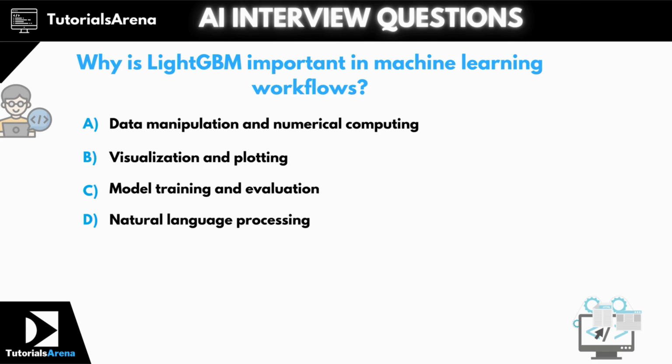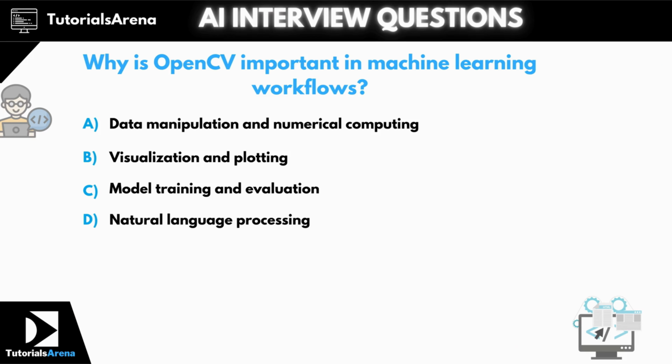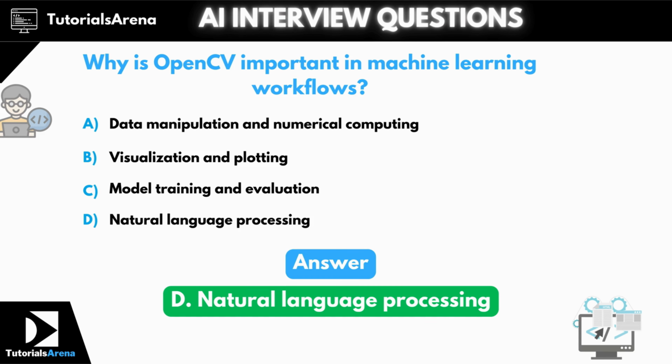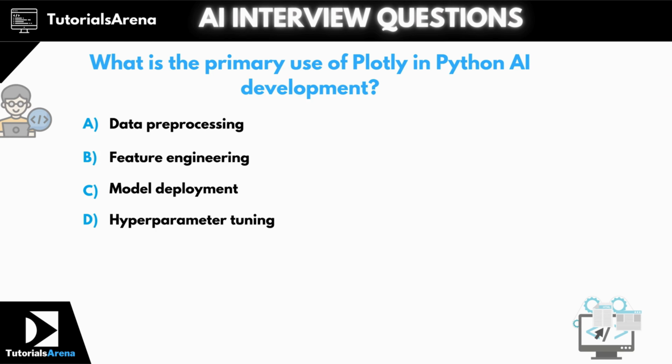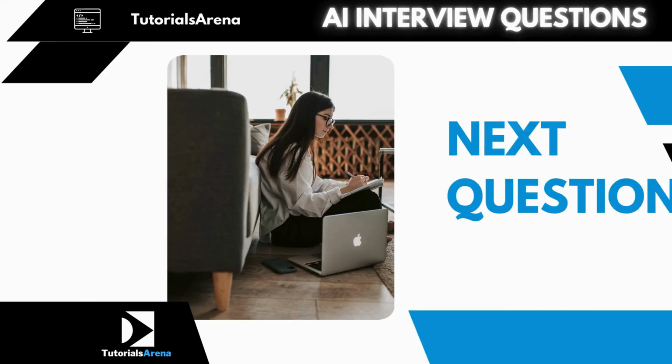Question 45. Why is LightGBM important in machine learning workflows? The correct answer is option B, visualization and plotting. Question 46. Why is OpenCV important in machine learning workflows? The correct answer is option D, natural language processing. Question 47. What is the primary use of Plotly in Python AI development? The correct answer is option C, model deployment.